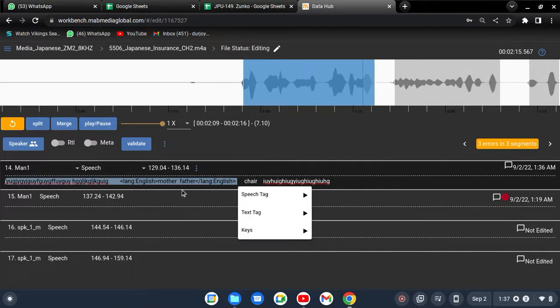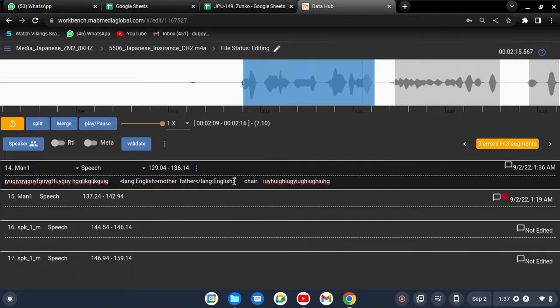And whenever the machine continues, it will find chair, which is English but not marked as English. So the machine will understand that because this is not marked as English, they are using that word in their own language. They are not using the meaning of chair. So chair is a kind of loan word in your language. After that, again Japanese.